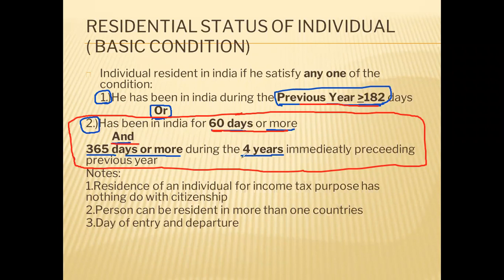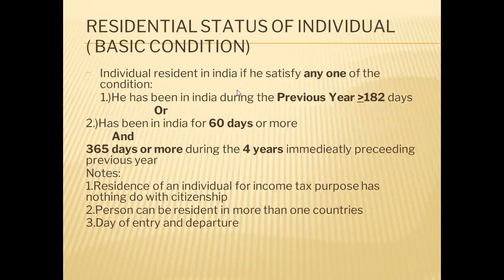You will have to go back for 4 years and see whether his total stay is 365 days or more. If both these conditions are satisfied, then also the individual will become resident. And for understanding this condition, we will have to take a practical illustration, otherwise it will be very difficult to understand.